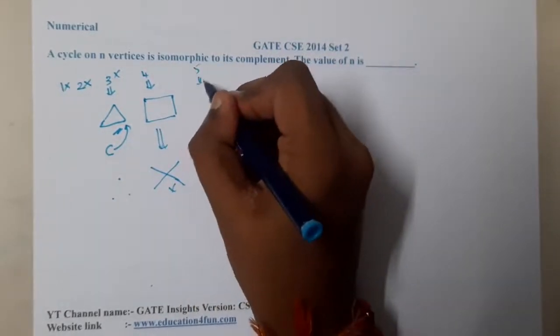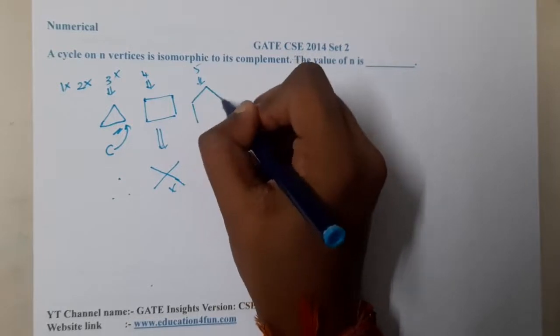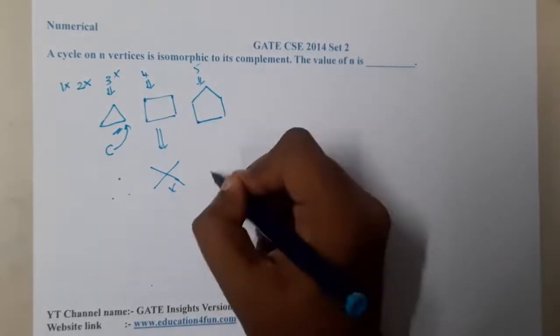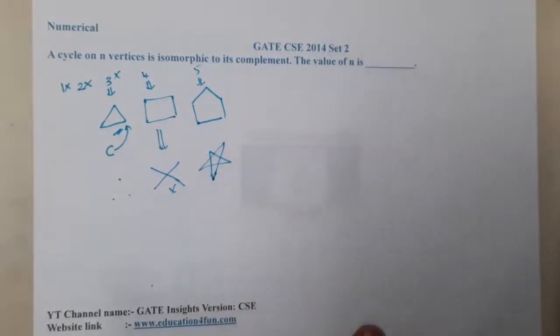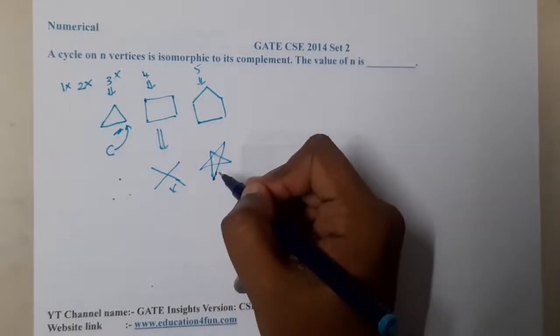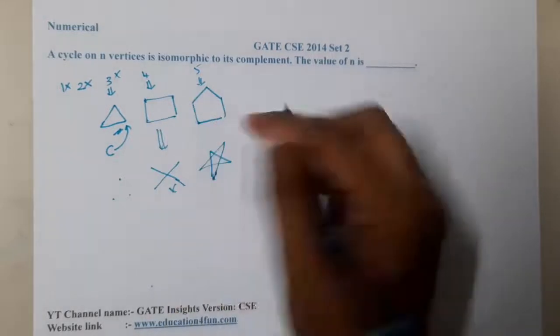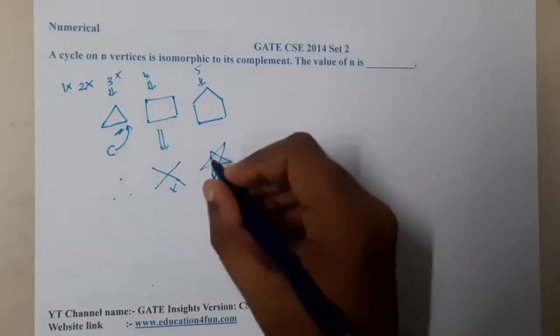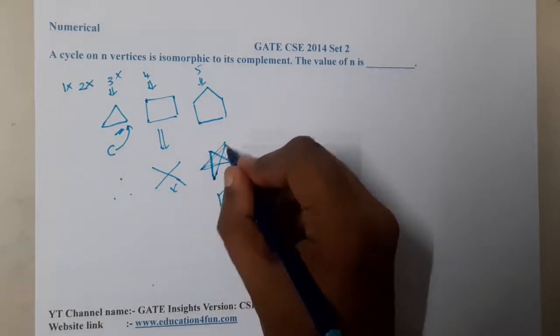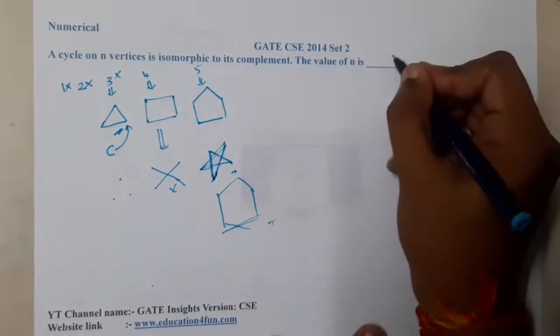Moving on to 5. We can write it in this way, and the complement of this will be a star. What if we unfold this star? Take this outside, take that outside, it will become this only. That's really good. So basically this is a cycle of length 5. So 5 will be the answer.